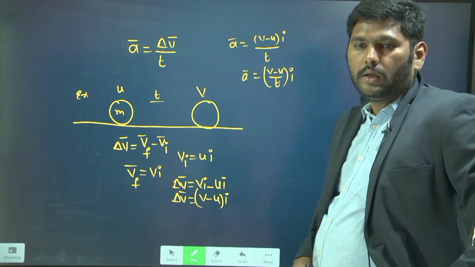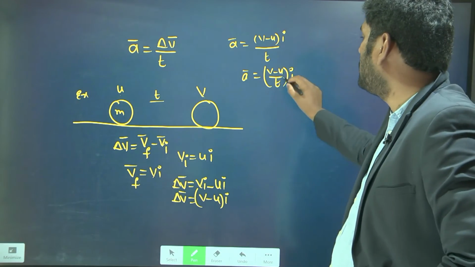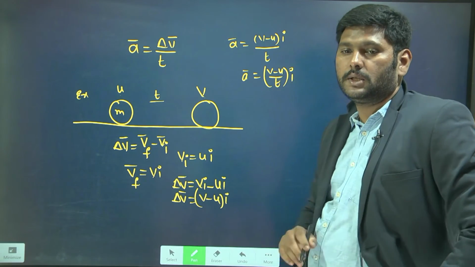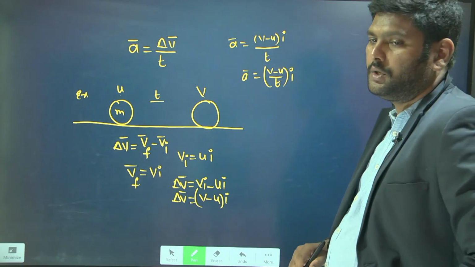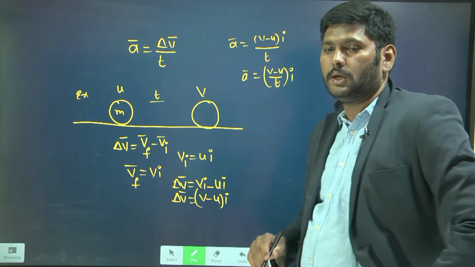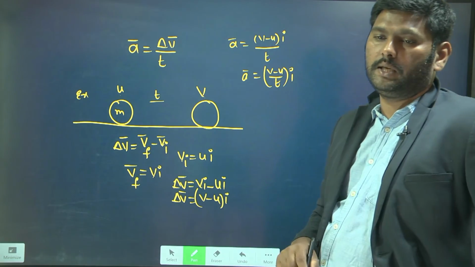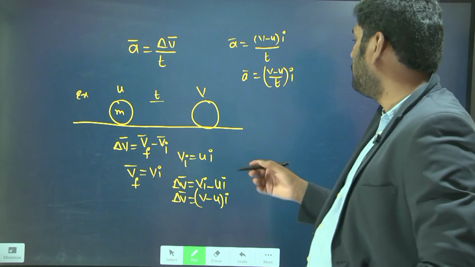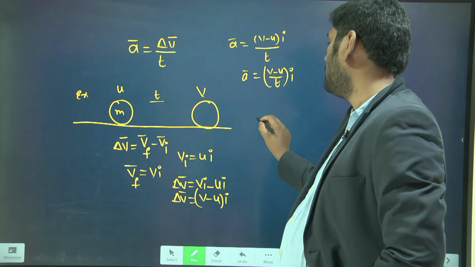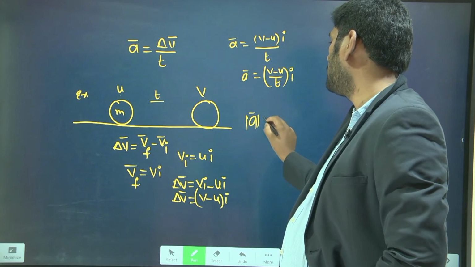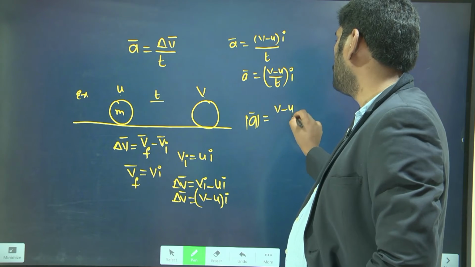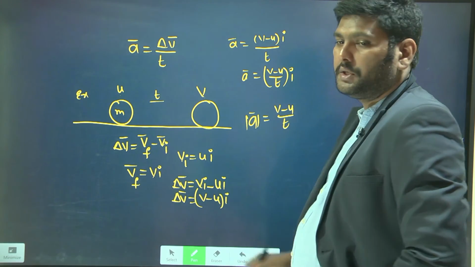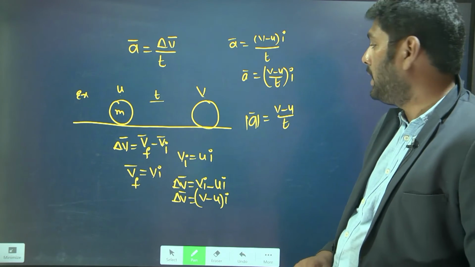Observe one thing: this v minus u by t represents the magnitude of the acceleration and the i represents the direction of the acceleration. Understand? So simply I can write the magnitude of a is equal to v minus u by t.